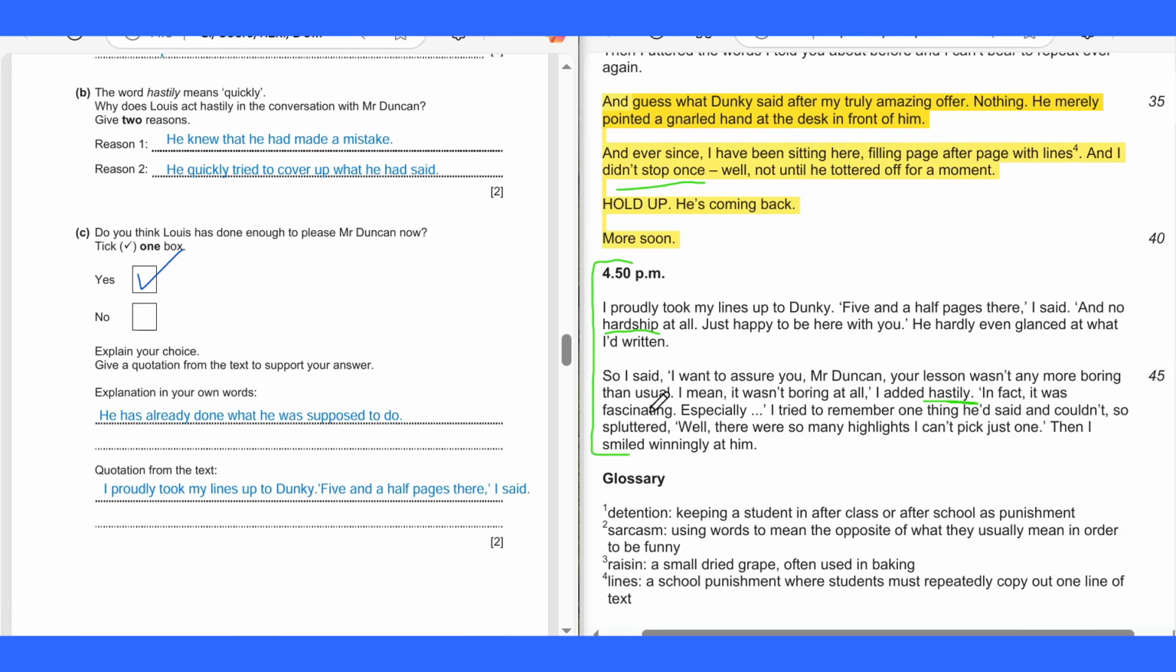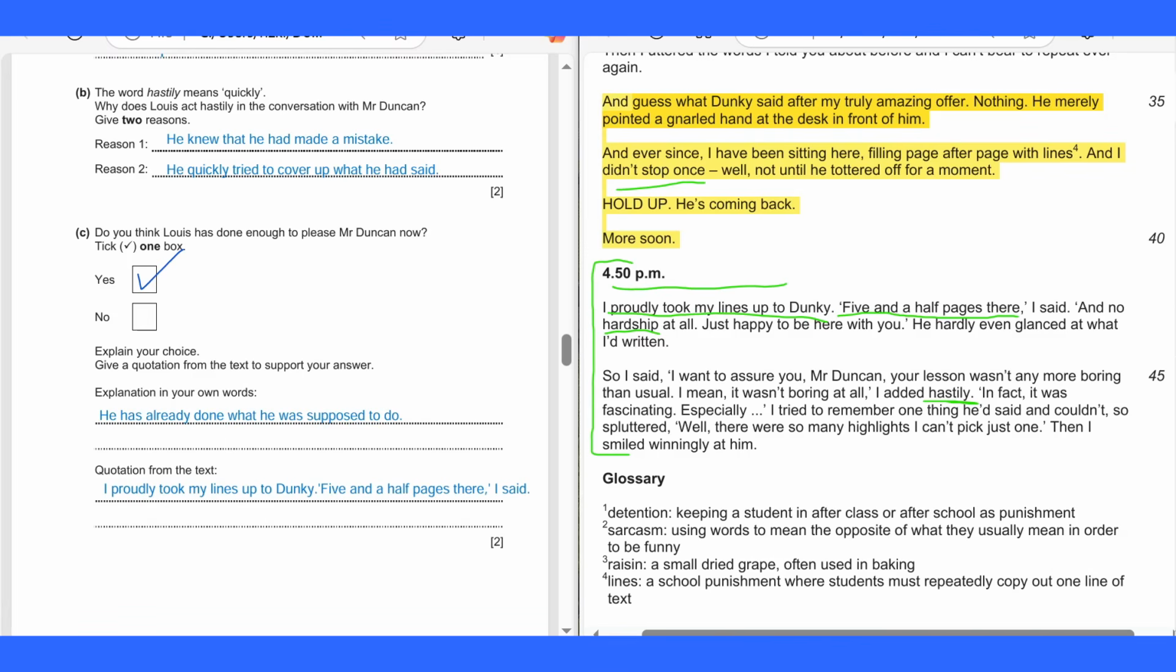Quotation from the text: "I proudly took my lines up to donkey, 5.5 pages there, and I said..." So that is the quotation here, that he has already done what he was supposed to do, filling the page with lines. Alright, if you answer no, you may write the correct explanation and quotation. Please feel free to write in the comment section to help other viewers.